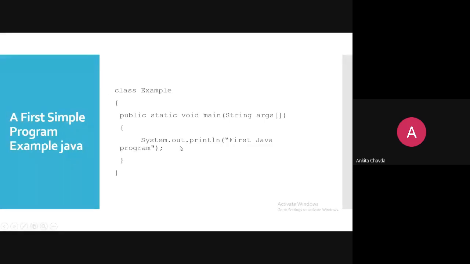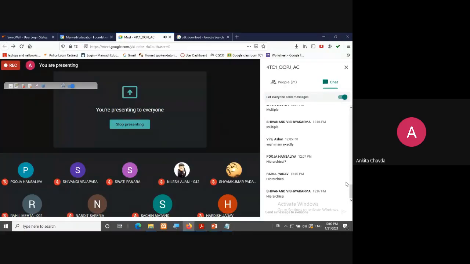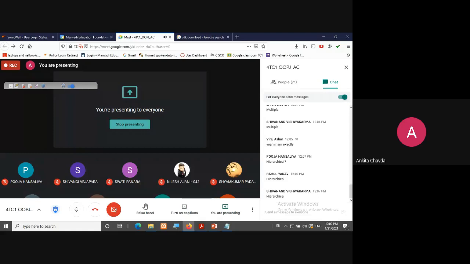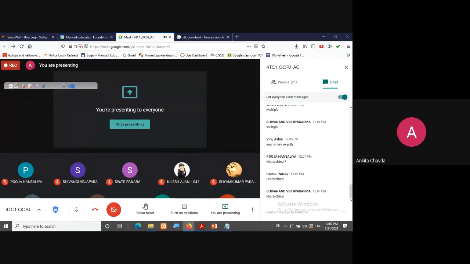So this is what we have learned, and this is our very first simple program, how we can write a program. I'll explain that in the very next lecture, right? Because I have to explain what this keyword class is, what public is, what static is, what void main is, this String, everything I'll explain to you. So don't worry, we will do that in our very next lecture. So I hope this session was useful for you.